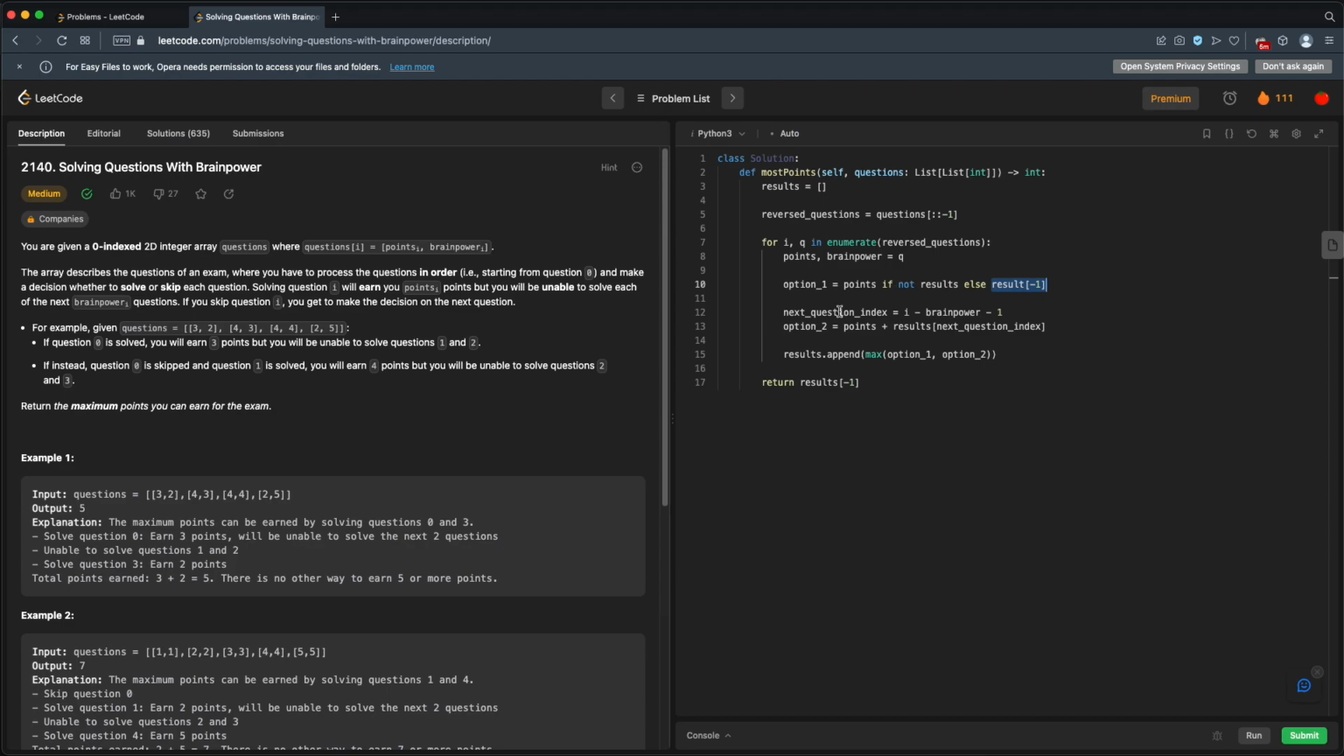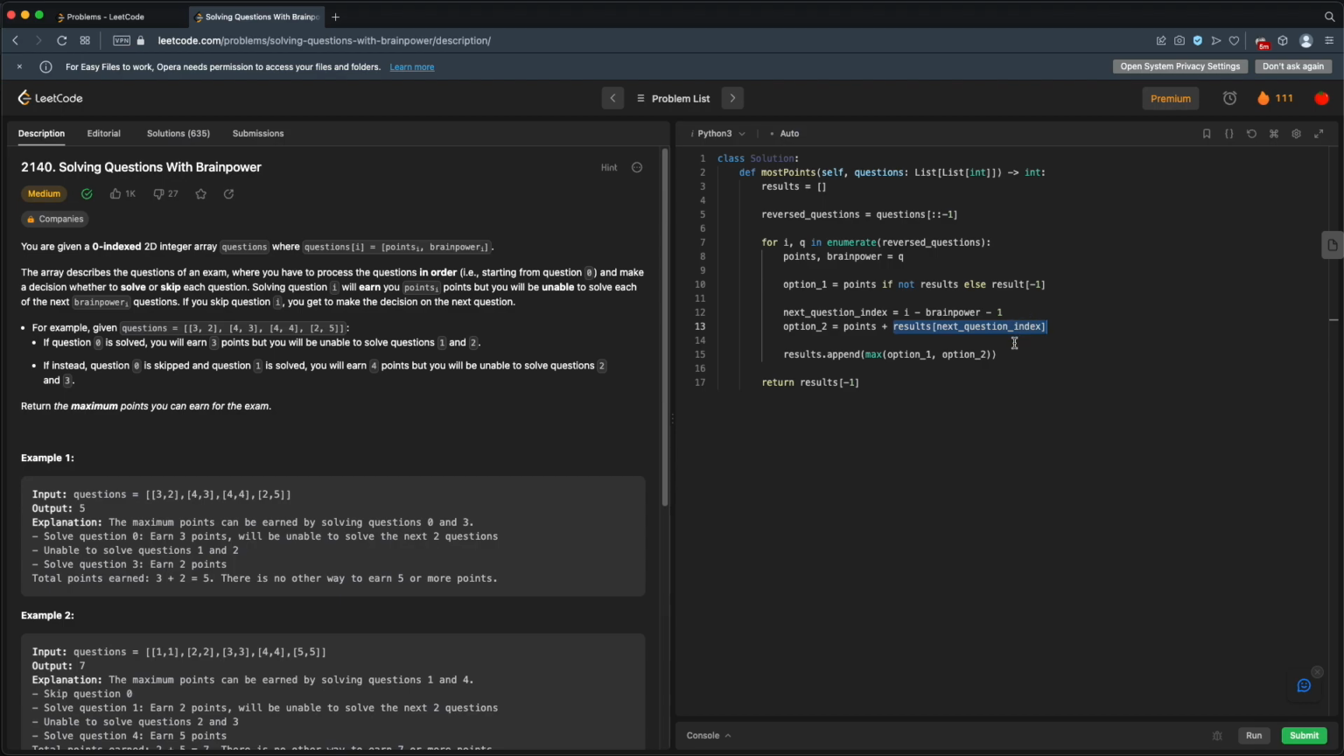All right, option 2. We are going to take the points from this question, but then we have to look at our future question, in this case backwards in the array, to see what our best option was there. And we've already stored that option in our results, so we can just grab it at this next question index, which will be our current index minus the brainpower -1.